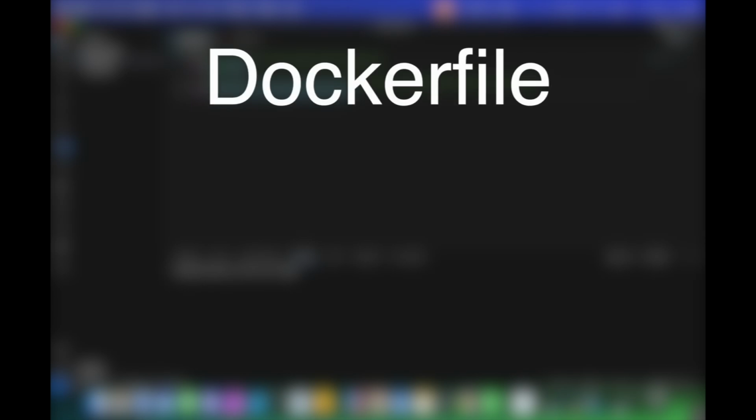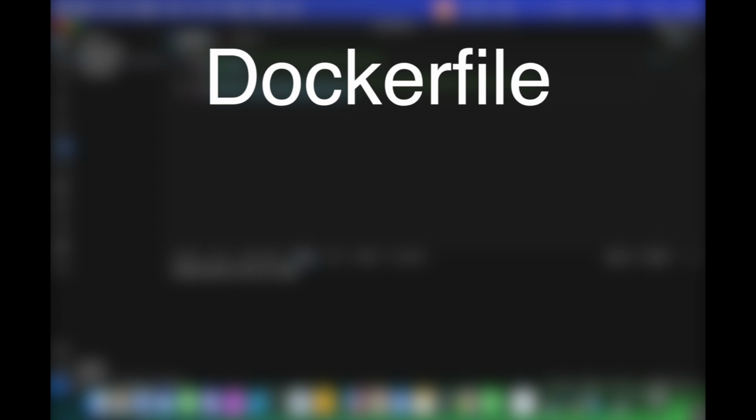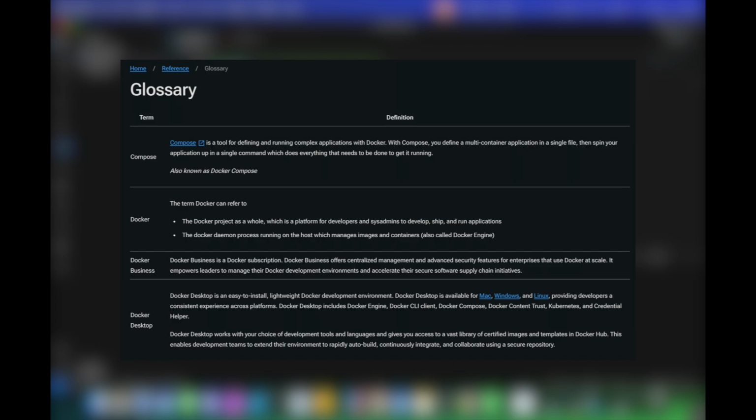The last bit of terminology that we'll discuss today is Dockerfile. Dockerfiles are text files that contain instructions for building a Docker image. They define the steps needed to create an image, including references to base images to build upon. Each step in a Dockerfile is applied to its own corresponding image as a layer. You can find an exhaustive list of Docker terminology on Docker's website in the glossary section.